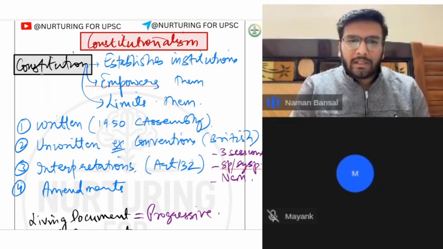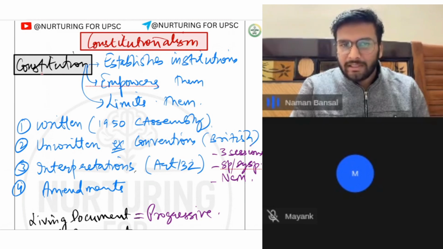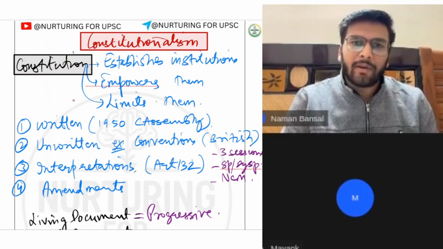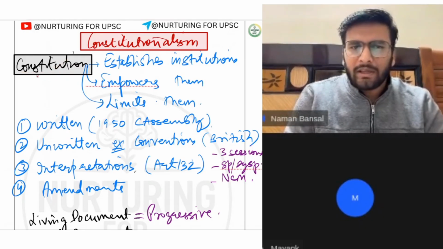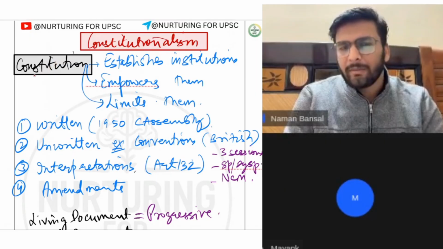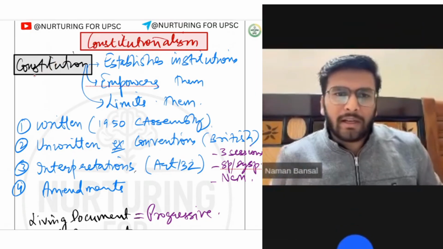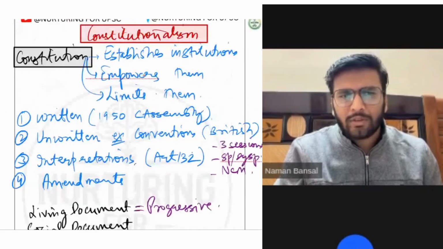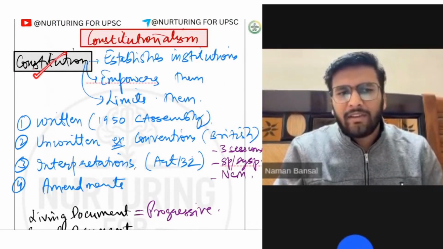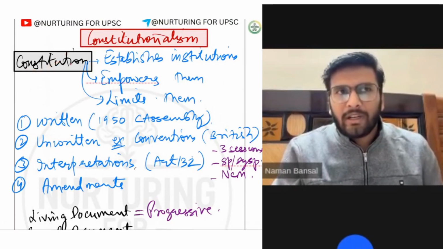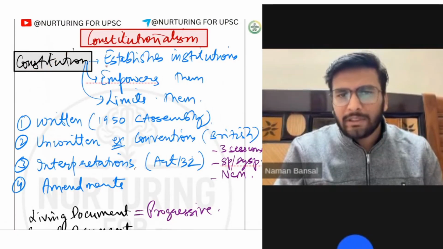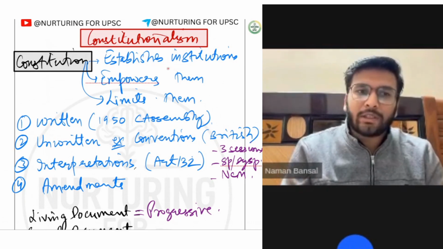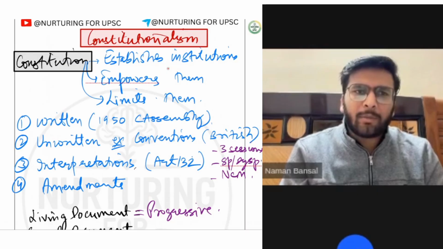Okay. Then all these powers are established by this particular document, the constitution. And this document was framed after our freedom struggle, and it gained legitimacy after the Cabinet Mission and the Constituent Assembly, and all that stuff we will do in the making of the constitution chapter. First of all, you should have a basic idea that we have a written document, and this written document is very elaborate in nature, and it establishes all the institutions that are required to run the democratic structure, the democratic nature of India, and to maintain the democratic polity and democratic character.